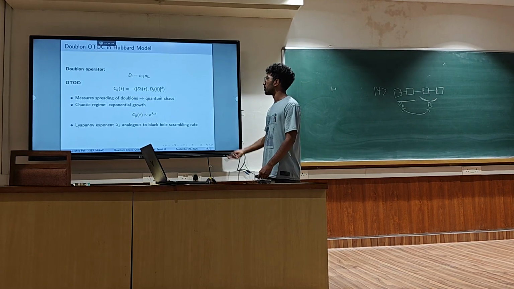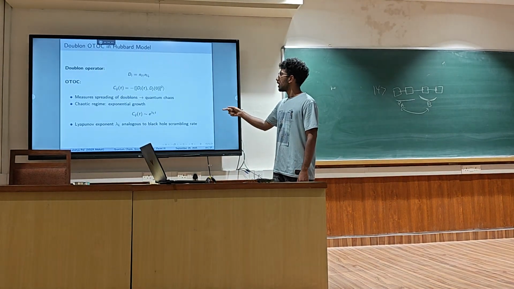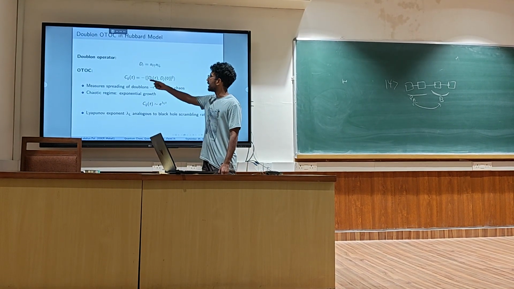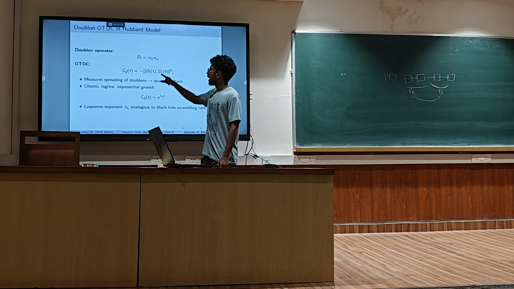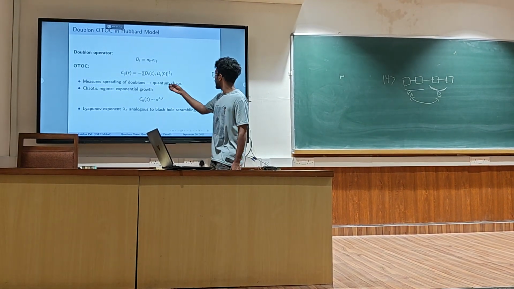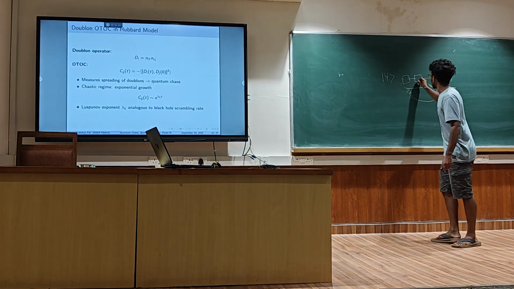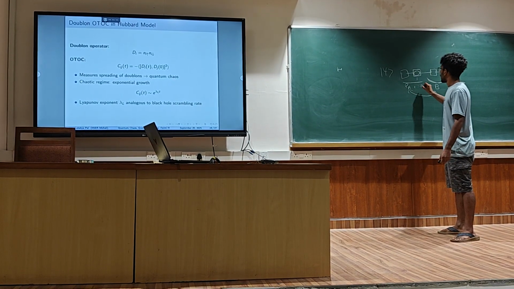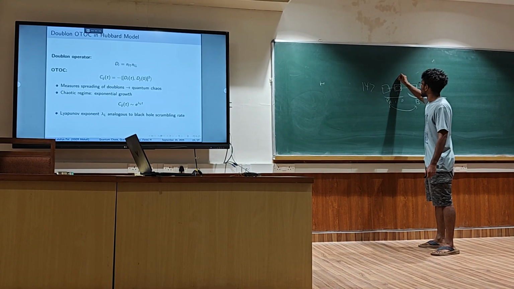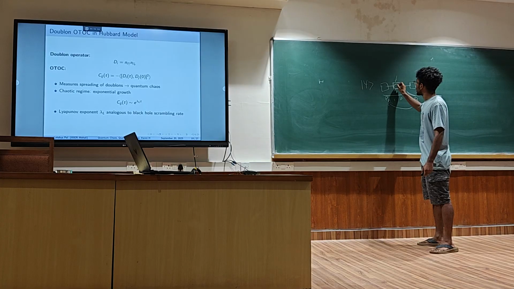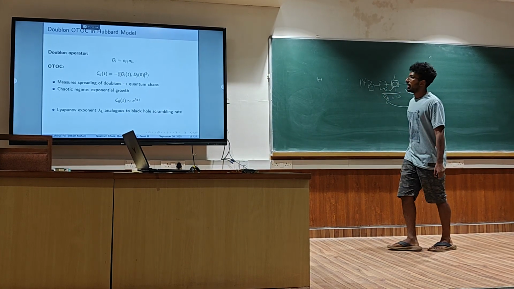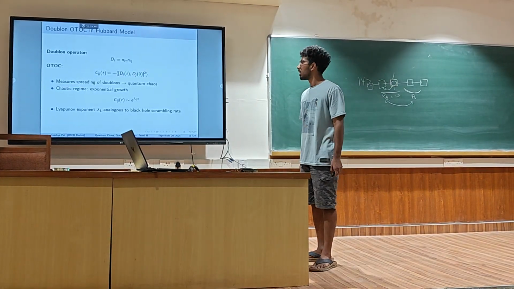The doublon operator is just the number operator, spin up, spin down at site I. Now we are going to take the OTOC operator. This basically says that the doublon at site I will evolve with T, and we are seeing at site J what the overlap of it is. Let's say at site I I have a doublon at time equal to 0. Now I quench it. Let's say I make the interaction parameter go lower, so that it hops. When it hops to site J, at a later time I'm going to see the correlation between them.